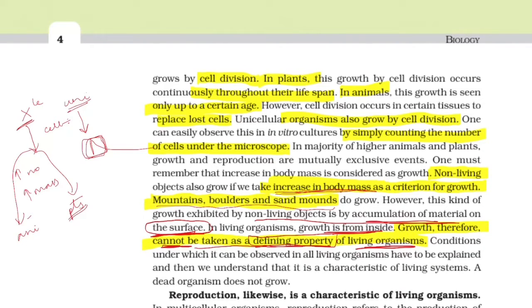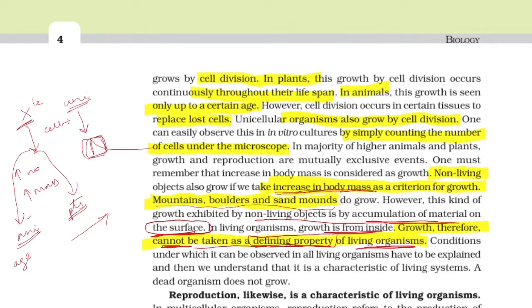Plants grow continuously throughout their life, but in animals the growth is only up to a certain age, and after that also cell division occurs. That means after 18 years, a boy has cell division happening, but the cell division that happens before 18 years in a boy, before 16 in a girl, will lead to the increase in the height of the body.